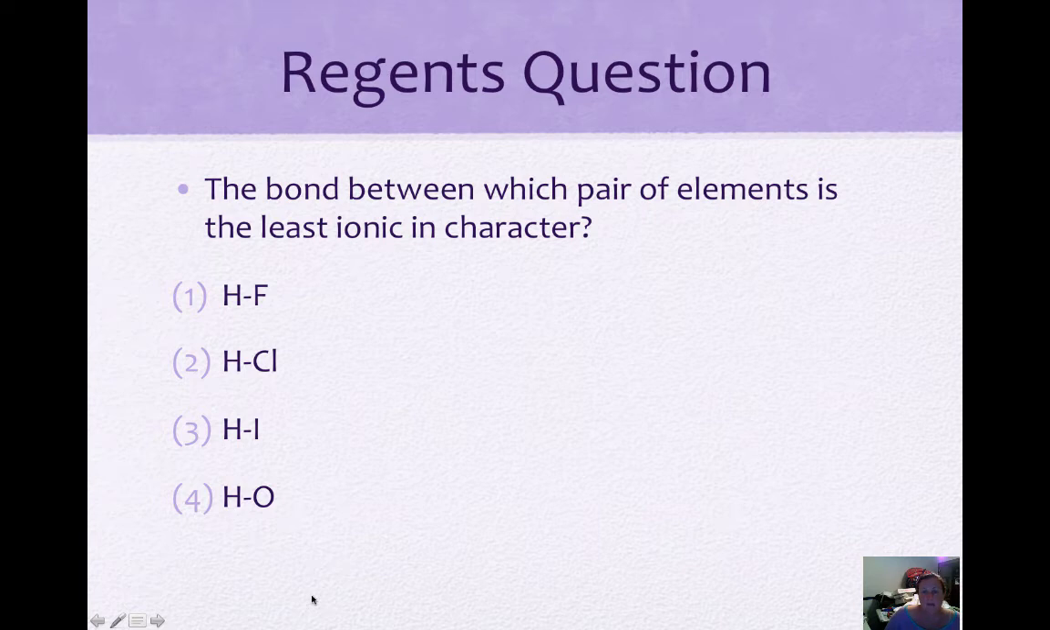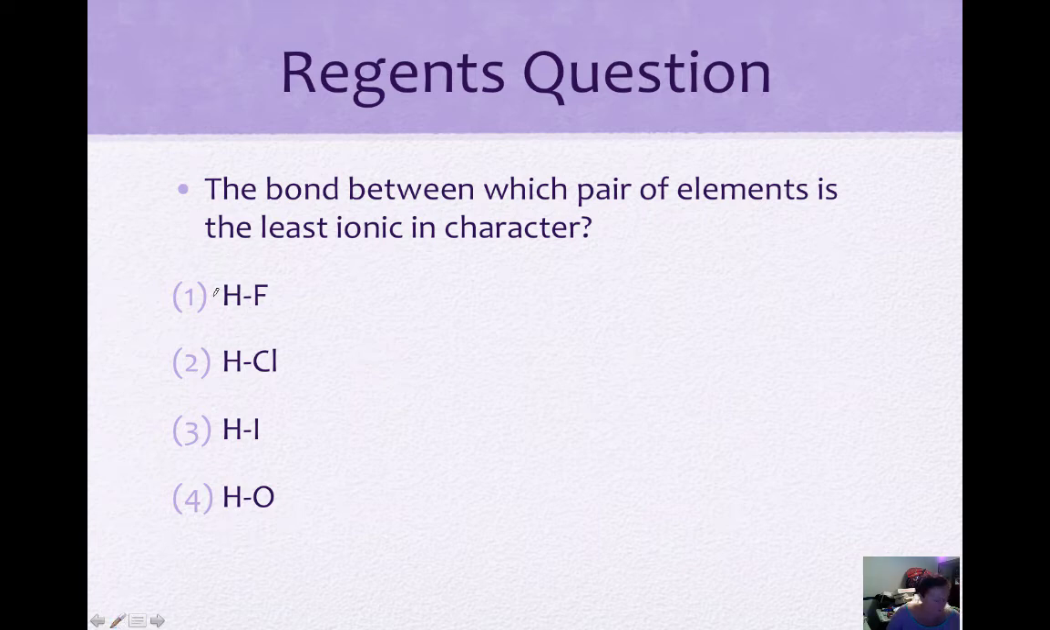So let's find which bond is least ionic in character. So we're going to find the electronegativity differences for each of these pairs of elements. And the closer it is to 4.0, the more ionic. The lower that difference in electronegativity, the less ionic. Okay, so we're looking for the smallest difference to find the least ionic in character.